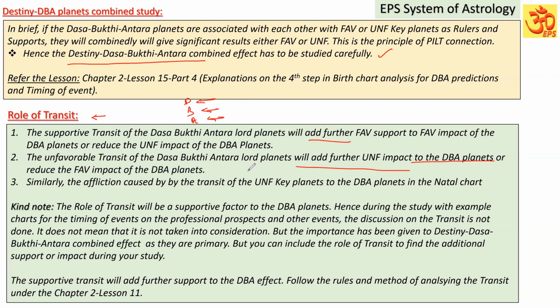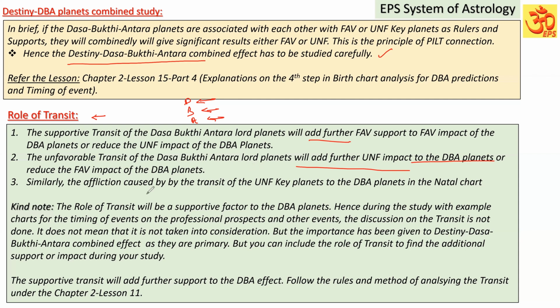So the support it can give from the transit is also going to further increase the unfavorable signification of the Bhukti. Suppose the Bhukti Lord in the transit is in the star and sign and star of the favorable key planets. So it is favorable in the transit, but only in the Dasa period it is unfavorable. So what will happen? The Bhukti lord's unfavorable impact will be a little bit reduced by the favorable transit. Understand? So the base is that Dasa Bhukti Antara signification, and the transit is going to be a supportive one.